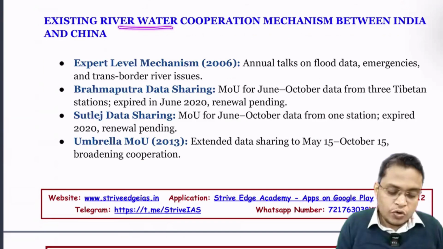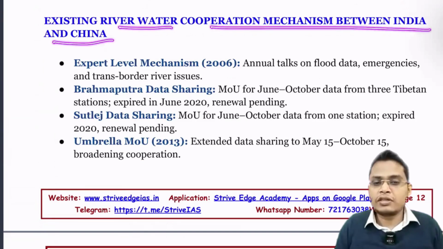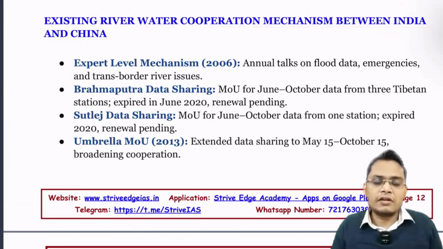Existing river water cooperation mechanisms between India and China. What are the different cooperative mechanisms that currently exist?